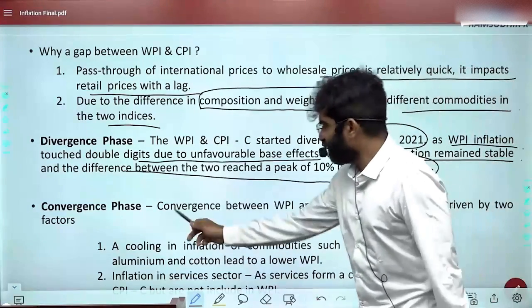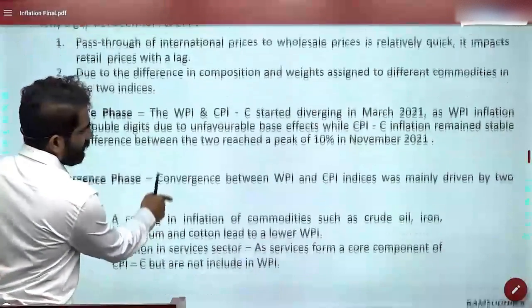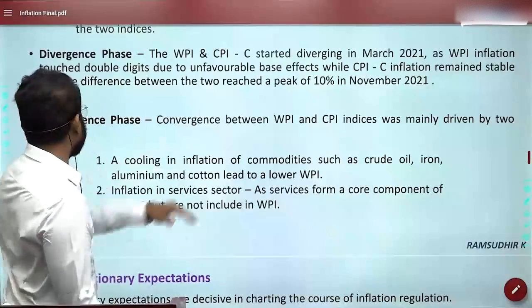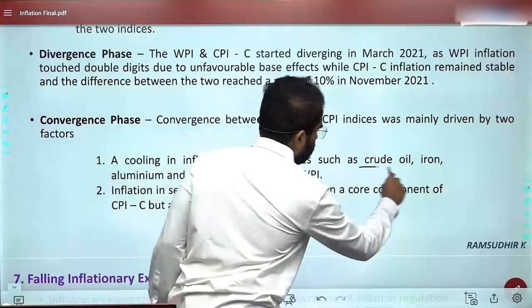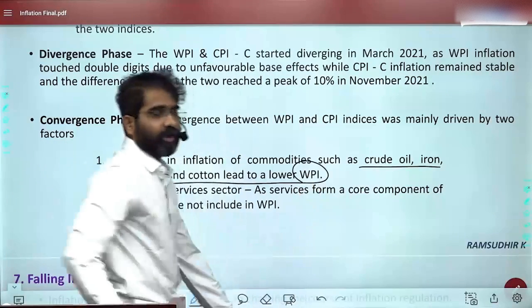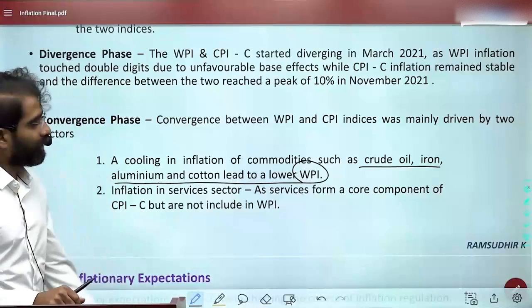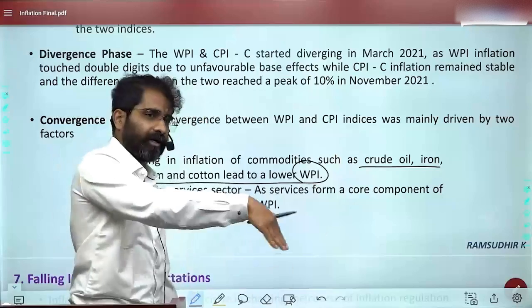Okay, and then convergence phase. Convergence between WPI and CPI was mainly driven by two factors. A cooling in inflation of commodities such as crude oil, iron, aluminium and cotton led to lower WPI. So imported inflation reduced. So because of this cooling period of inflation in crude oil, iron, etc., WPI started going down.